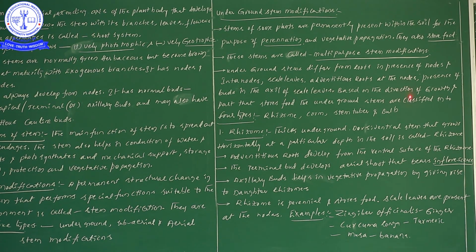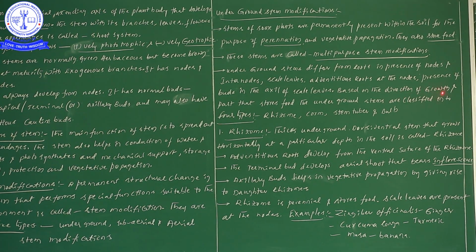Next one, based on the direction of growth and the parts that store the food materials, the underground stem modifications are classified into 4 types.